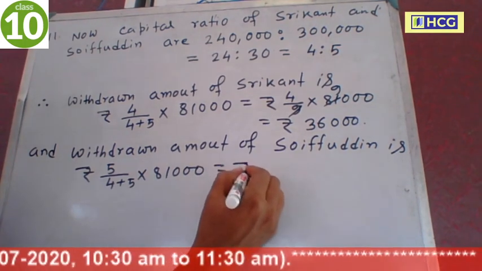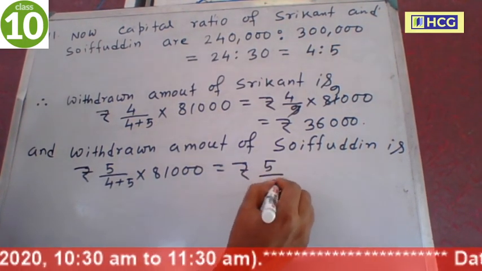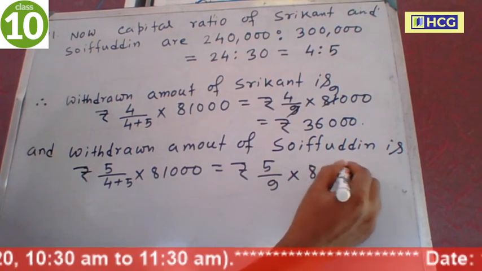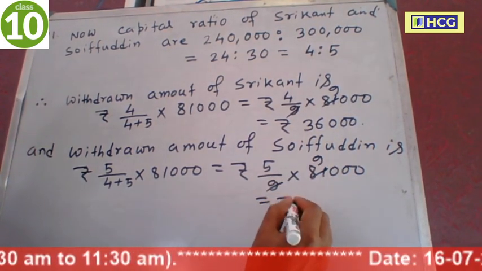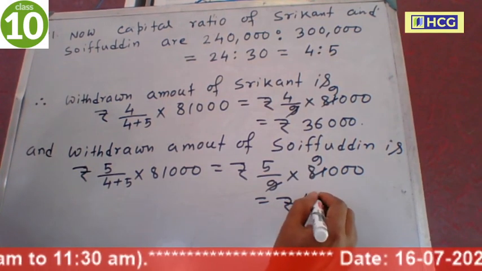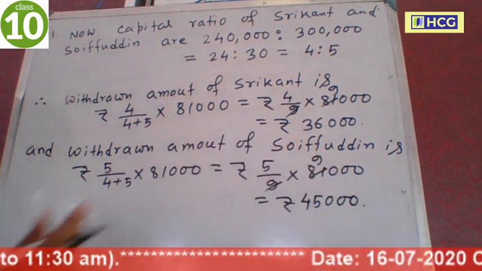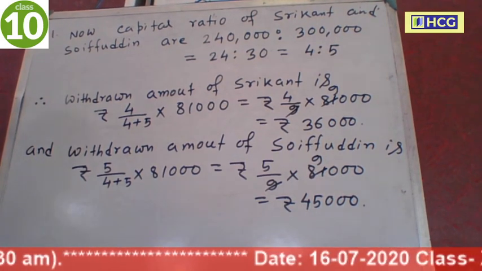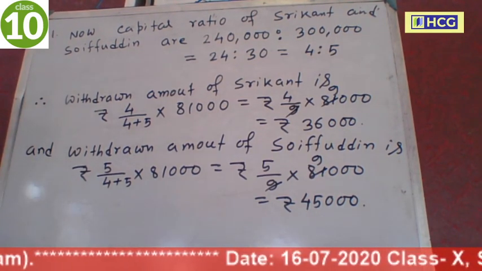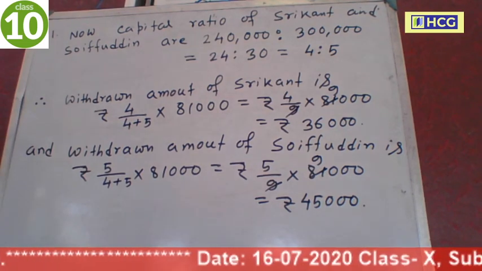This is equal to 5 by 4 plus 5 is 9 into 81,000. 9 nines are 81. So now this is equal to 9 fives are 45. Now this is 45,000. The withdrawn amount of Srikanth is 36,000 and the withdrawn amount of Saifuddin is 45,000.